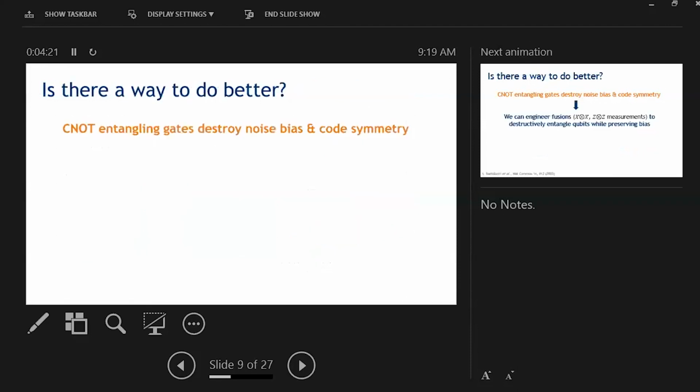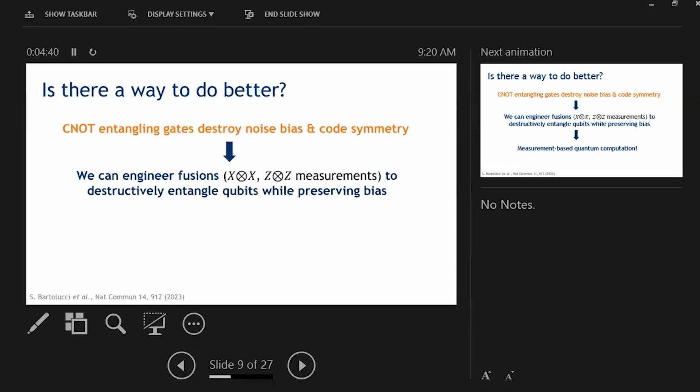So that is our analysis of our performance of the XZX surface code with this error model. But the question still arises, is there a way to do better? Because we have shown that our CNOT gates destroy the noise bias and do not preserve the symmetry that we wanted in the XZX surface code. And the answer, somewhat surprisingly, lies in the realm of photonic quantum computing, where entanglement is generated using multi-qubit measurements.